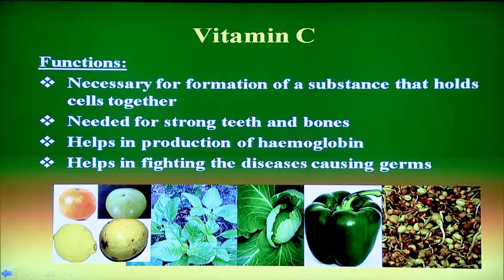And vitamin C is synthesized during germination in cereals and pulses also. And vitamin C is also necessary to use the iron and for formation of hemoglobin, and making our teeth and bones stronger, because it is necessary for the formation of the substance that holds the cells together.